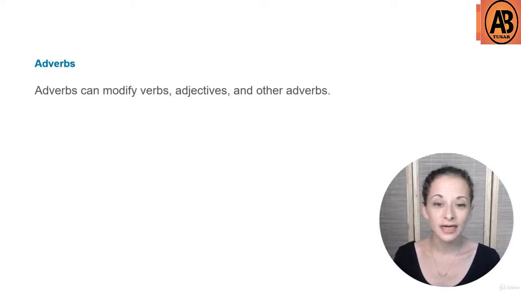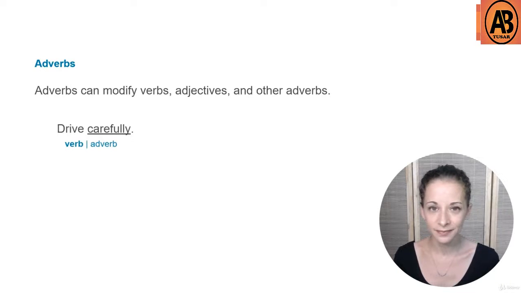So English adverbs can modify verbs, adjectives, and other adverbs. Here's an example of an adverb modifying a verb. Drive carefully. Drive is a verb, and carefully is the adverb, which is saying how you should drive.